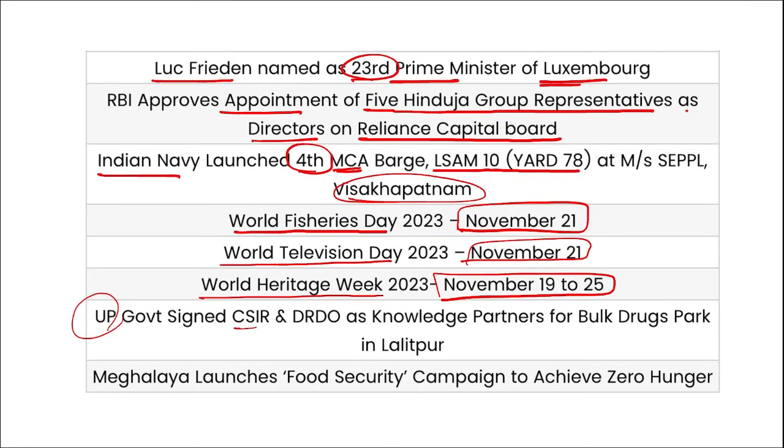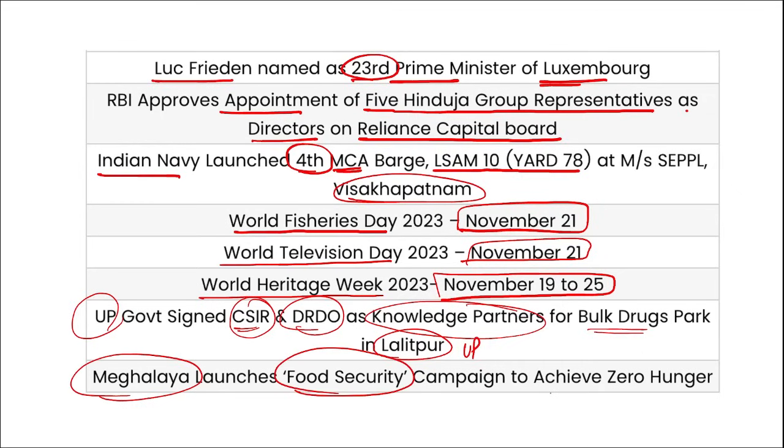Then UP government signed with CSIR and DRDO as their knowledge partner for bulk drug park that will be in Lalitpur district of Uttar Pradesh. And Meghalaya has launched a food security campaign to achieve zero hunger. But you can just remember this because we have done this earlier also, right? So these all are the important current affairs for the day, friends.